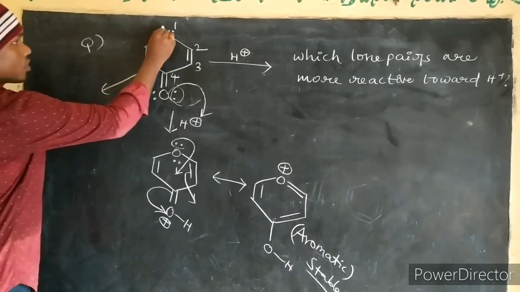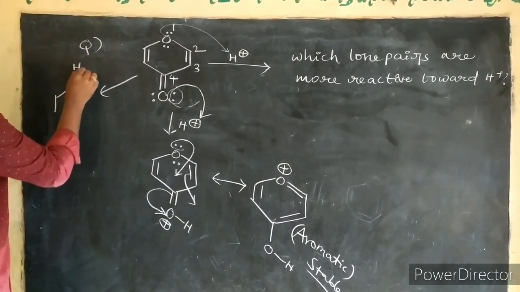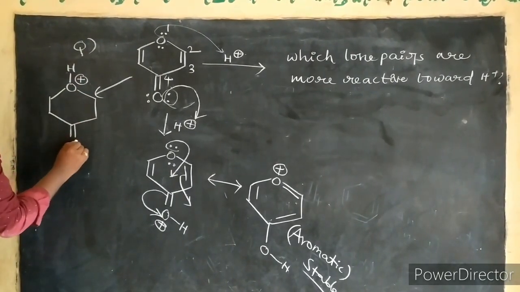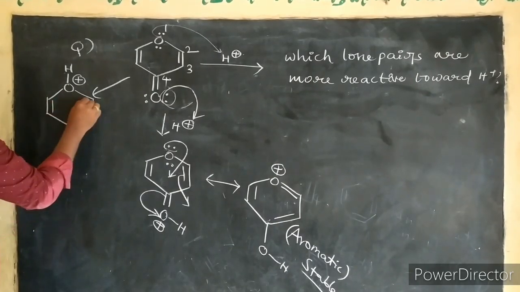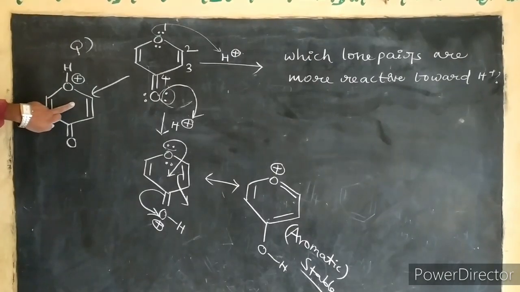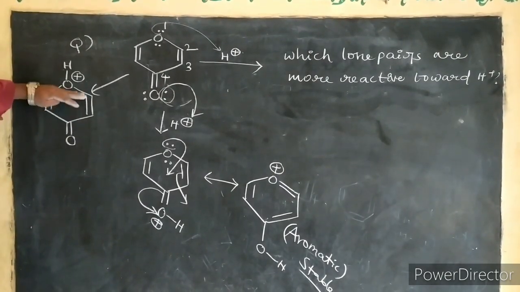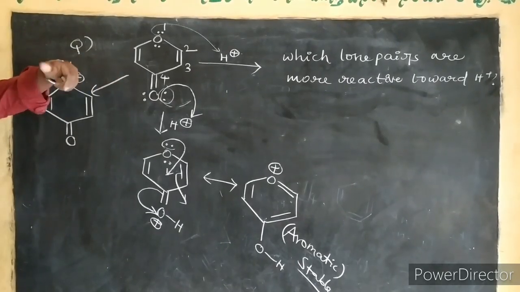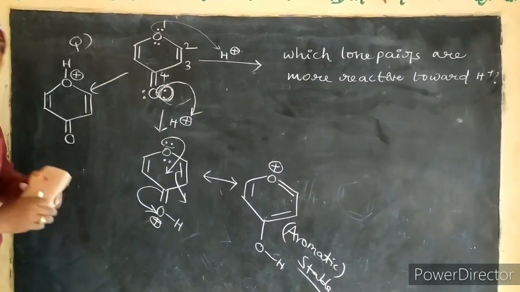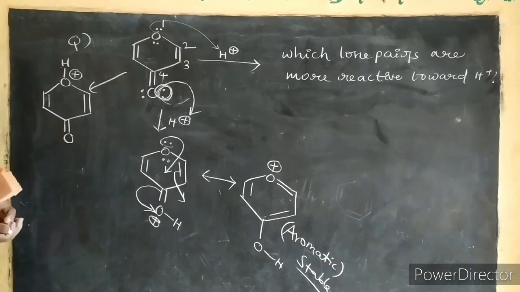If these lone pair of electrons move towards the H plus ion, the formed molecule is what? Double bond, O, double bond, double bond. Correct? So this molecule is highly unstable. A highly unstable molecule always cannot take the H plus ion. So these other lone pairs of electrons are not reactive towards the H plus ion in acidic medium. This is also a previous question.